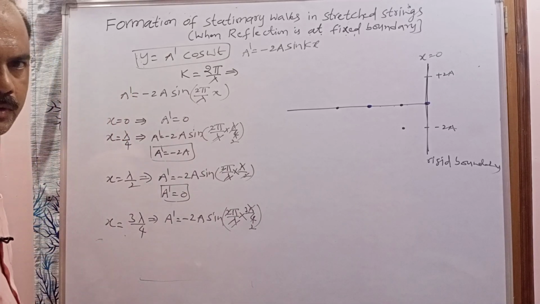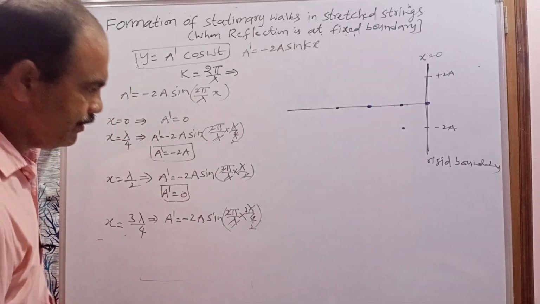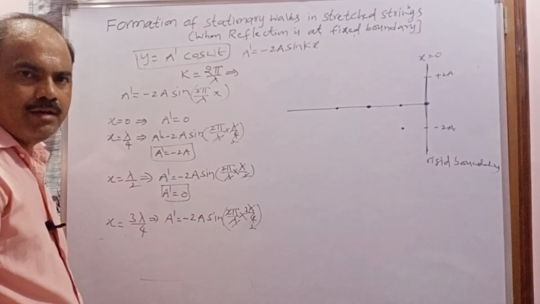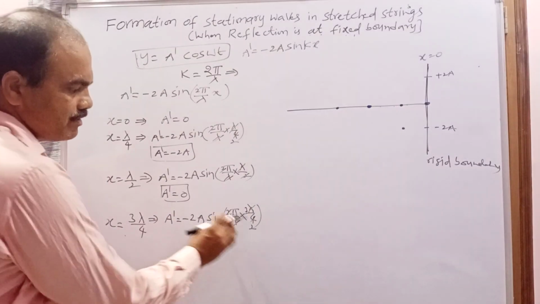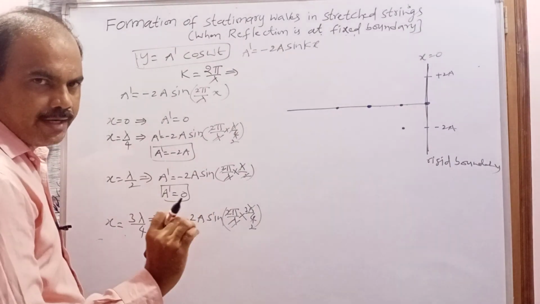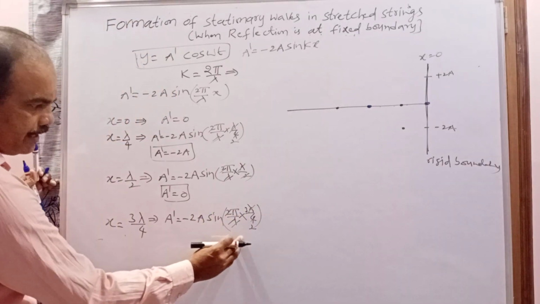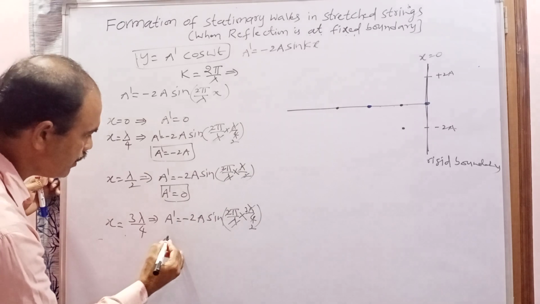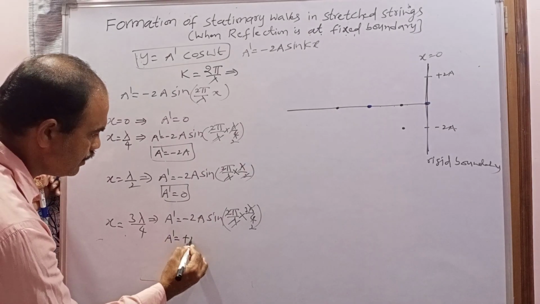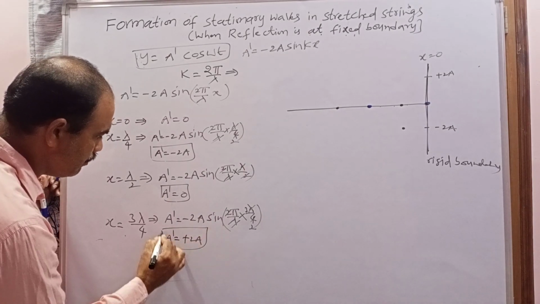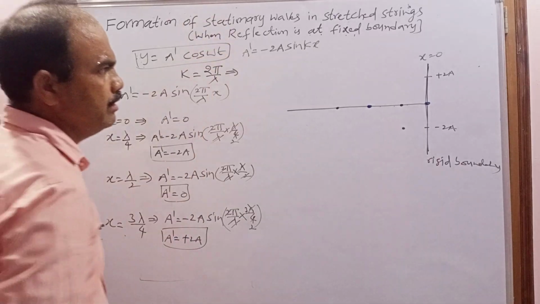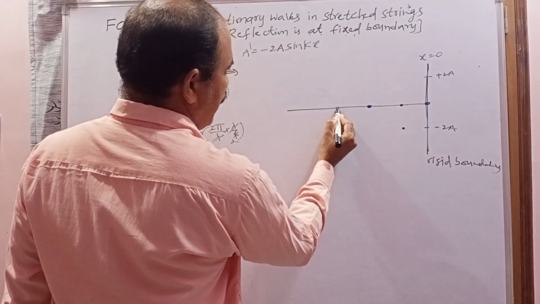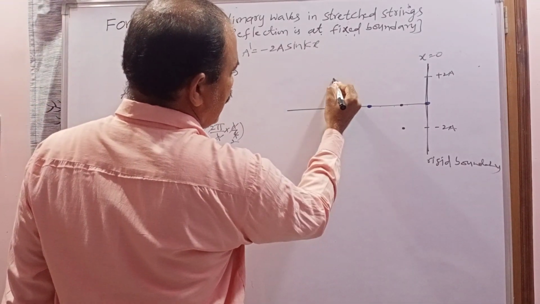So 3 pi by 2 means 3 into 90, 270. Sin 270 value is minus 1. So minus 1 into minus 2a becomes plus 2a. What is the amplitude? Plus 2a. Now again it is maximum, but in which direction? Upward direction. So this is the 3 lambda by 4 particle, and now this amplitude is here.